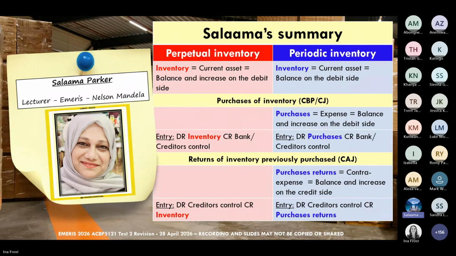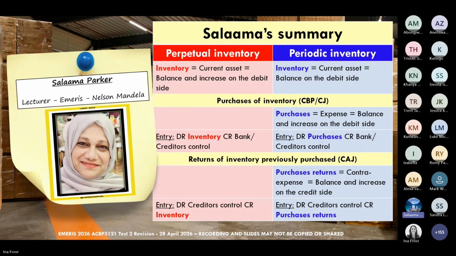Yes. Okay, students, before I actually start with the summary, Ina, I will just come back to learning unit 2, when we started with our theory, identifying what is inventory. Your definition is very important.